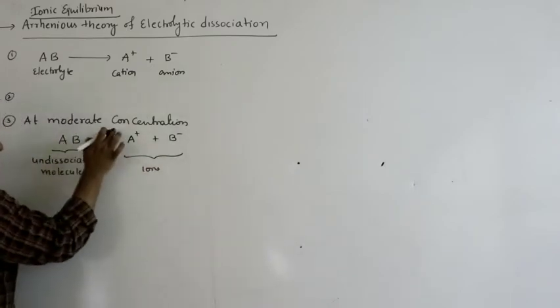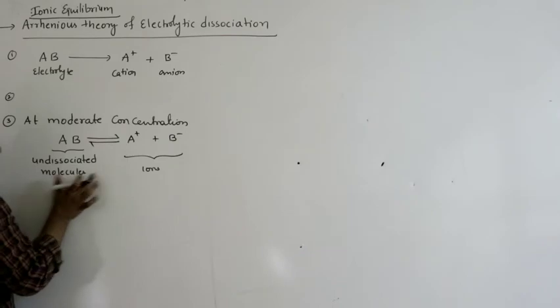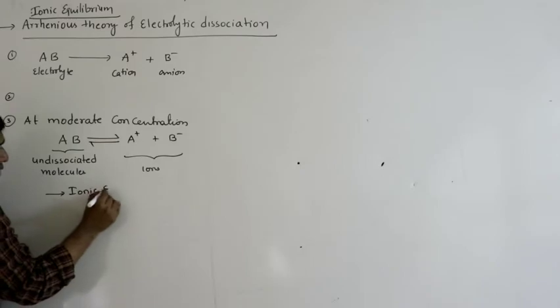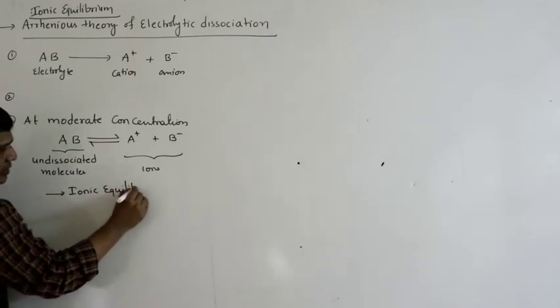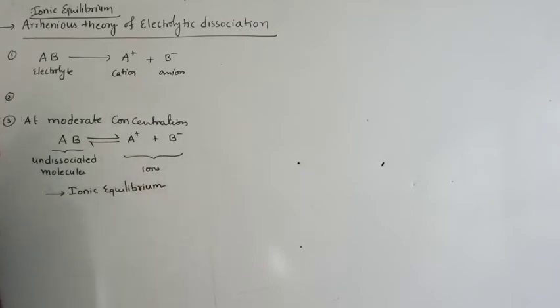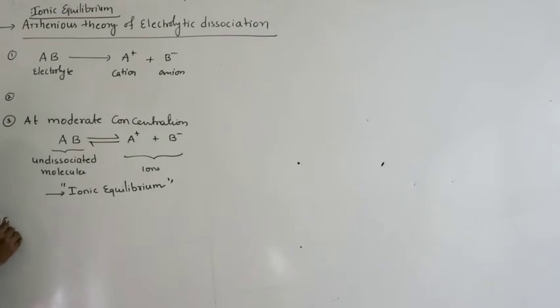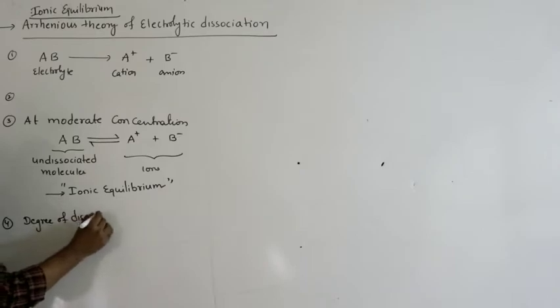The equilibrium existing between undissociated molecules and its ions, we call it as ionic equilibrium. So, here the electrolyte is dissociating to a small extent, therefore, he introduced the word degree of dissociation. Already we have studied, but still let us try to understand the meaning of degree of dissociation.